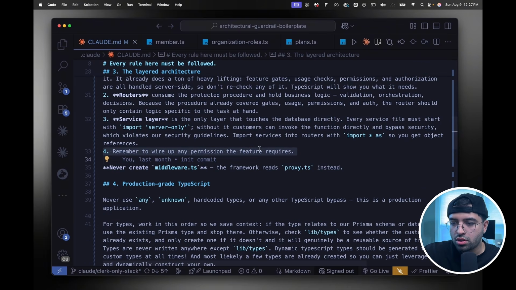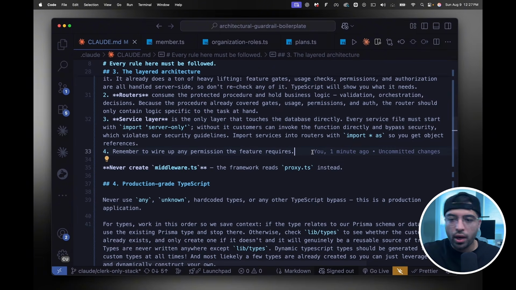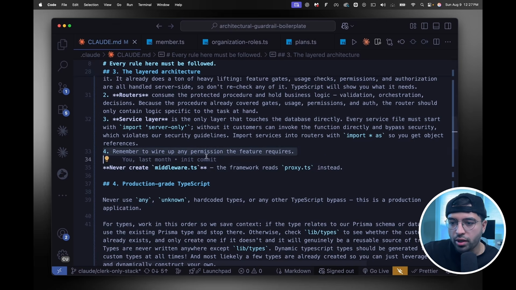Remember to wire up permissions the feature requires. This is important because I've already wired up the permission system into the architectural guardrail, so this is required for me. Next, I know that Next.js changed the middleware to proxy. For some reason, this was the worst change ever made. Even though it was a good change, it was the worst change for AI because AI does not have enough data to understand what the middleware file is and what the proxy file is. So I just put it in here to avoid all that.